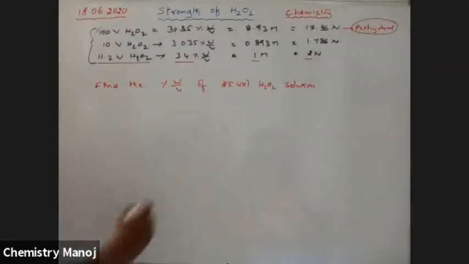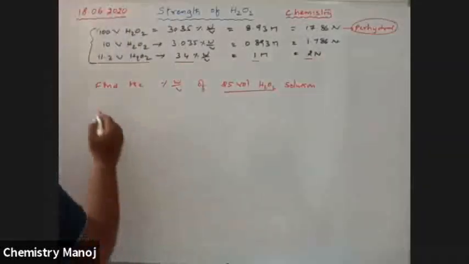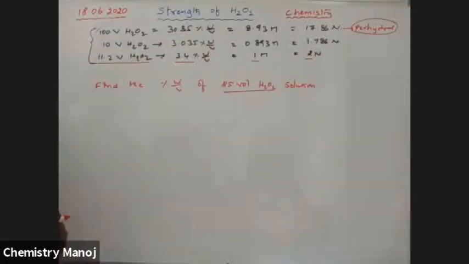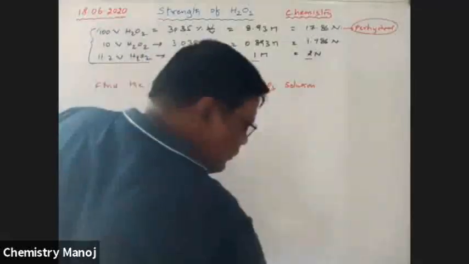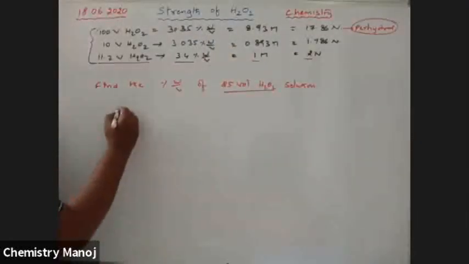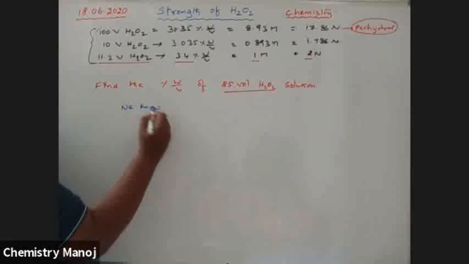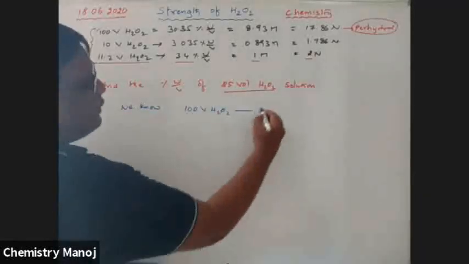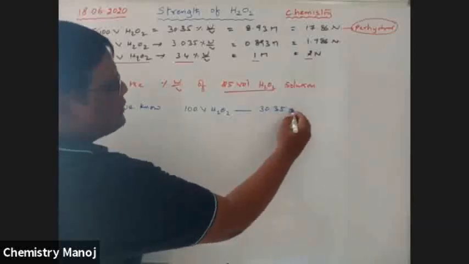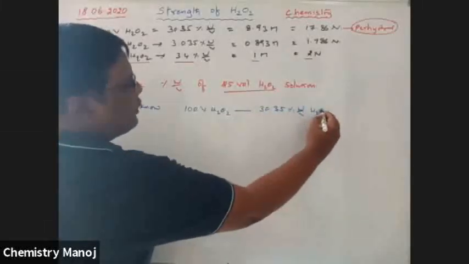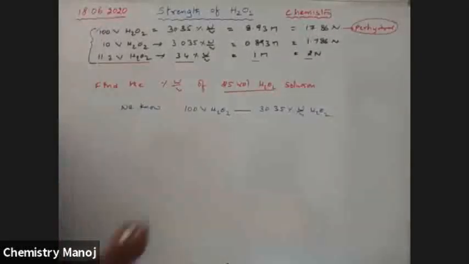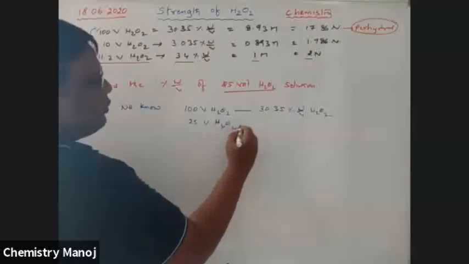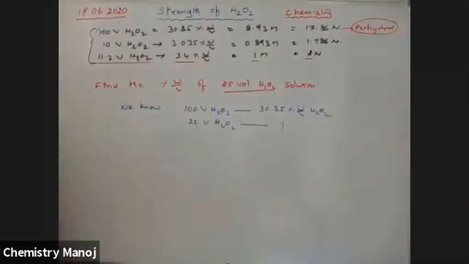Here, 25 volume H2O2. We know 100 volume H2O2 is equal to 30.35% weight by volume. Now 25 volume H2O2 has how much weight by volume percentage?